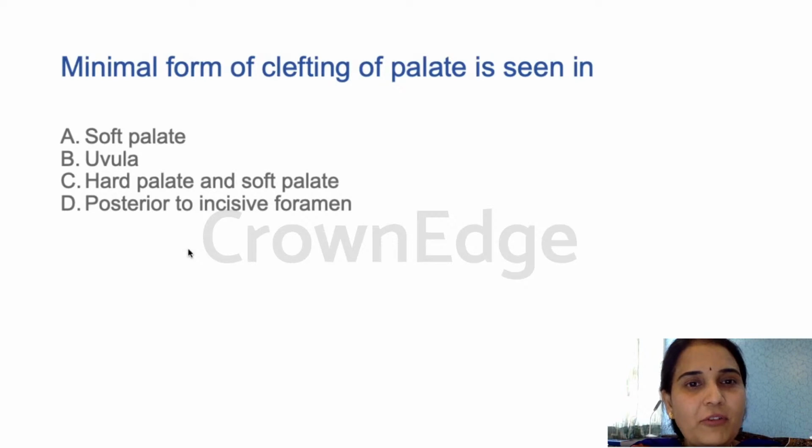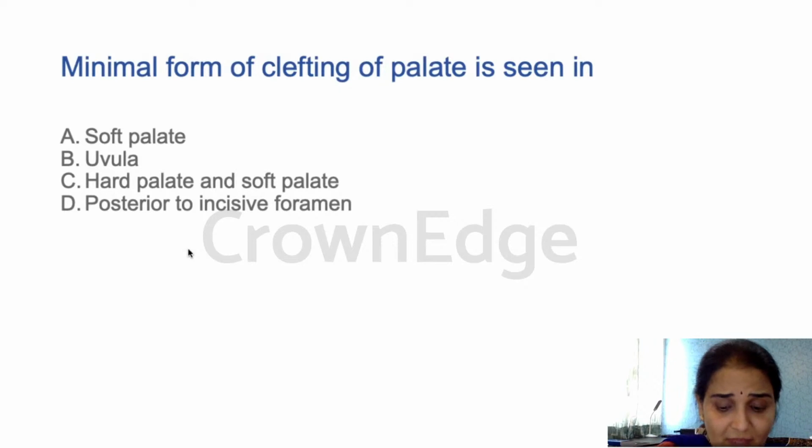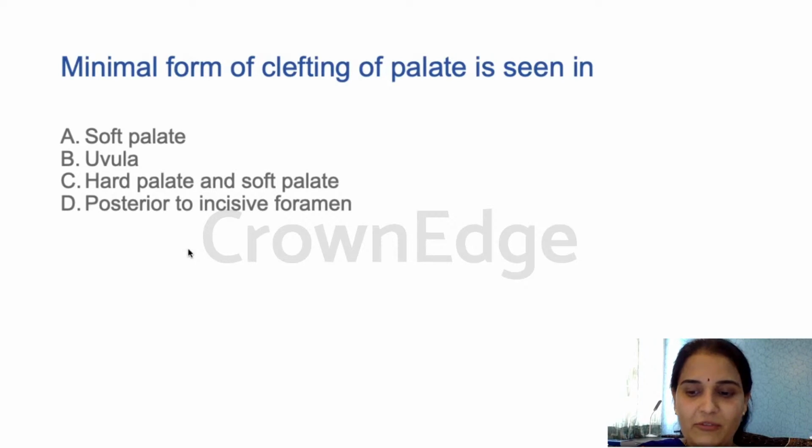So these are all severe forms of clefting. But if you want to say just very minimal clefting, which is not actually affecting the function, then it would be the clefting of the uvula, right? So the answer is B for this question. Minimal clefting is considered when the clefting is only in the uvula.